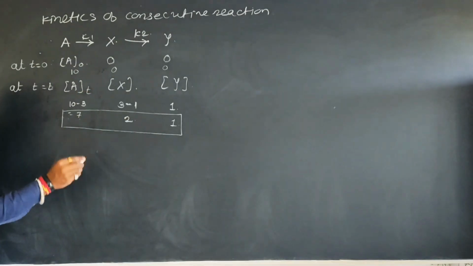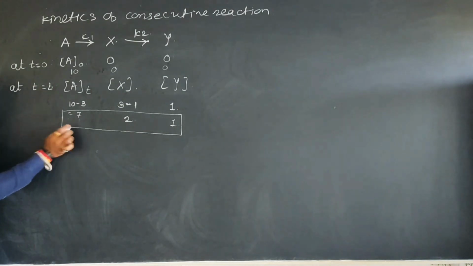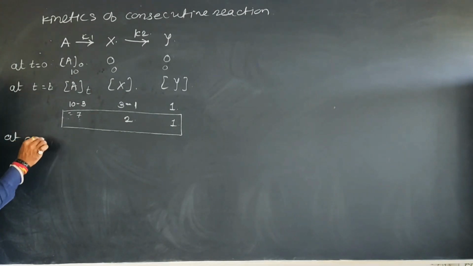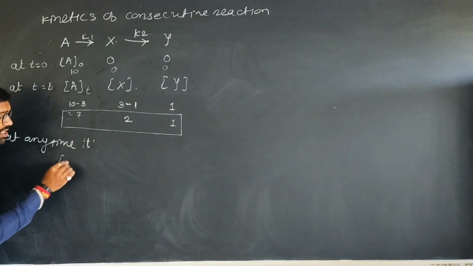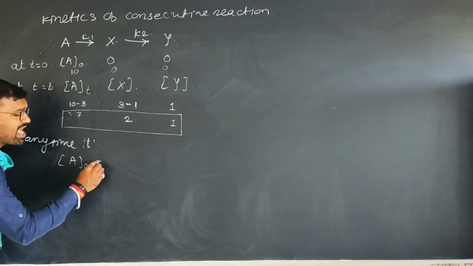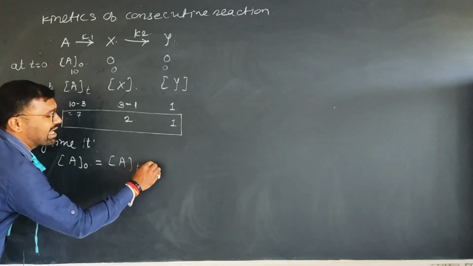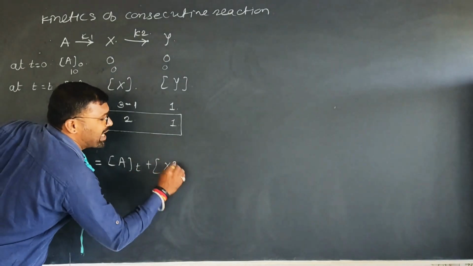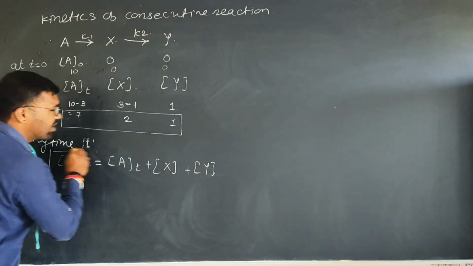So I can write here, this is the most important point: at any time t, the initial concentration of A, that is A0, is equal to the concentration of A at time t plus the concentration of X at time t plus the concentration of Y at time t, right?